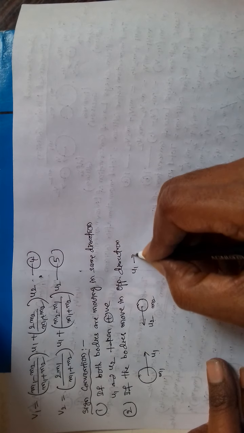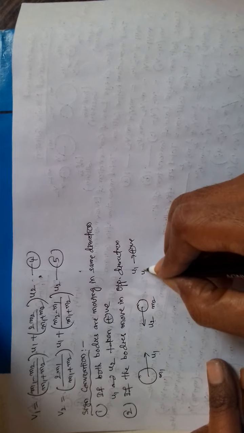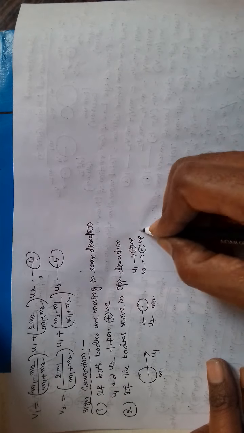So u1 is taken as positive, u2 negative.